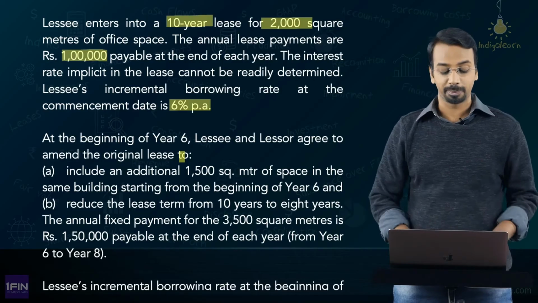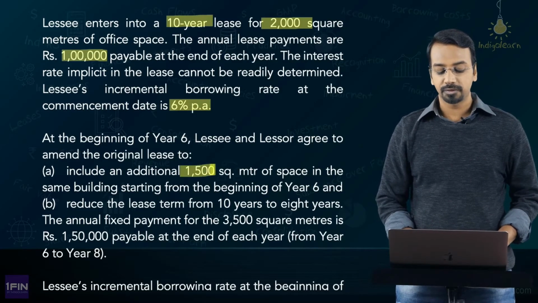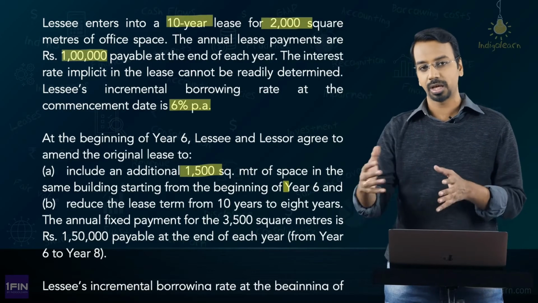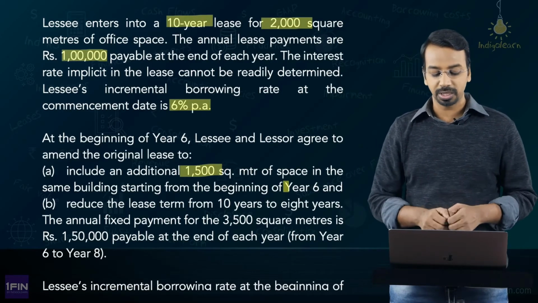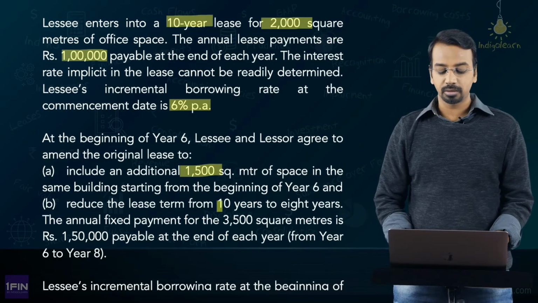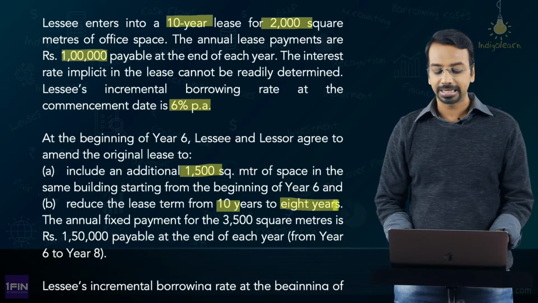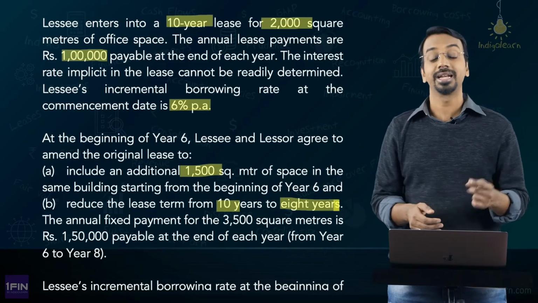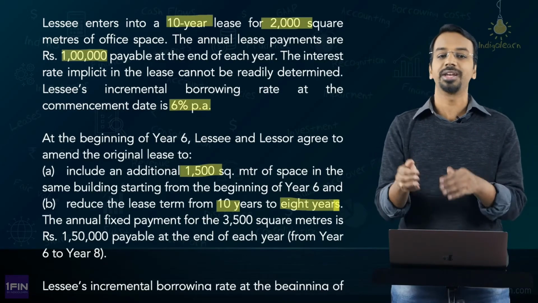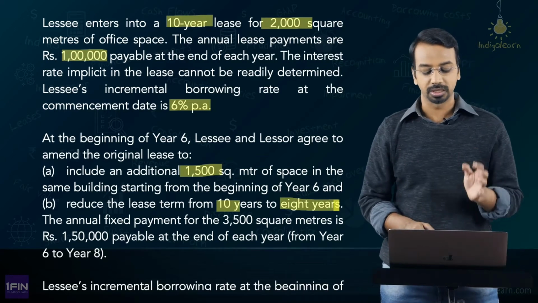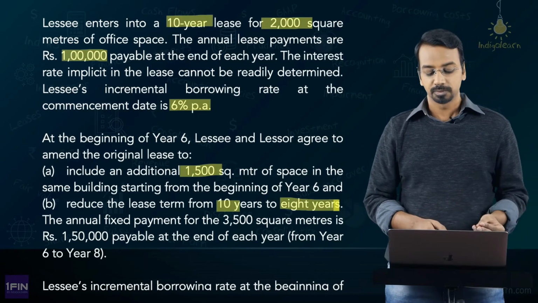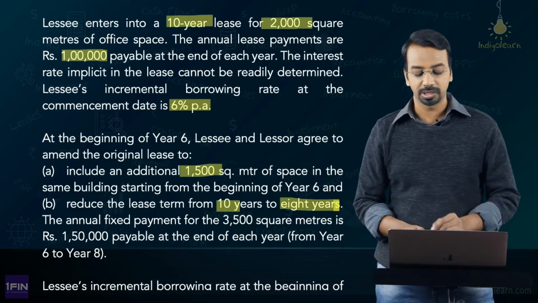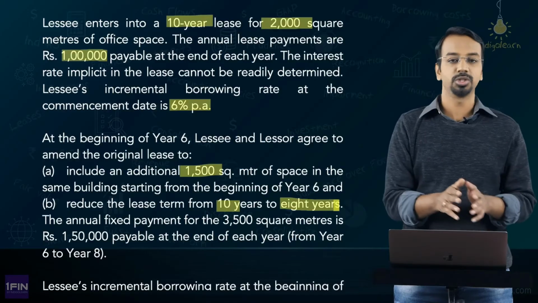At the beginning of year 6, lessee and lessor agreed to amend the original lease. So there are two amendments. First, include an additional 1500 square meters of space in the same building starting from the beginning of year 6, and reduce the lease term from 10 years to 8 years. So two things have happened. One, you have taken additional space on lease, and second, you have reduced the scope of the lease by reducing the lease term from 10 years to 8 years. Now, the annual fixed payments for the 3500 square meters is fixed at rupees 1,50,000 payable at the end of each year from year 6 to year 8.